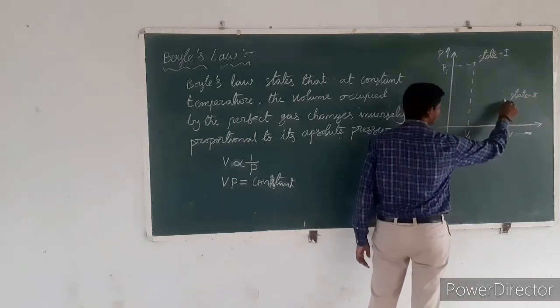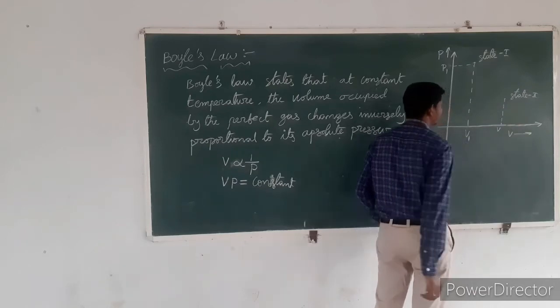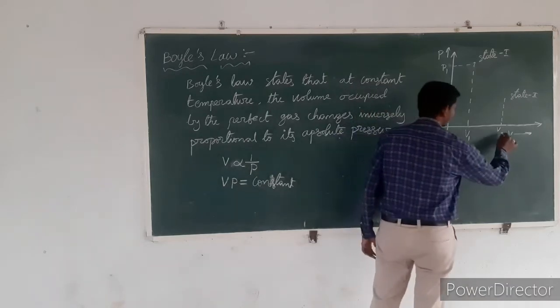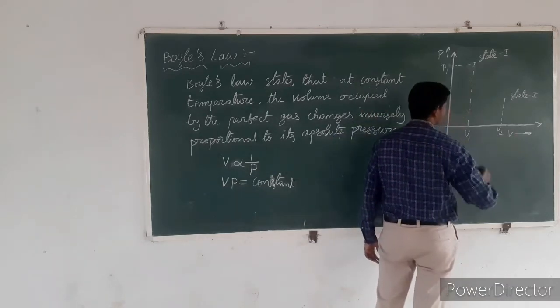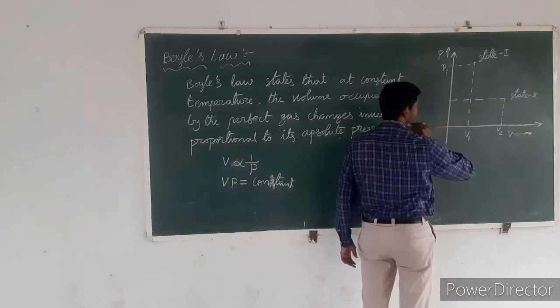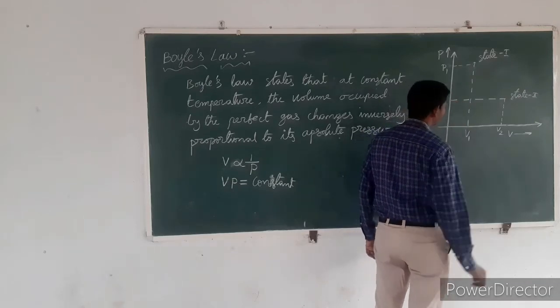Here, the properties of the system at state 2 are volume V2 and absolute pressure P2.